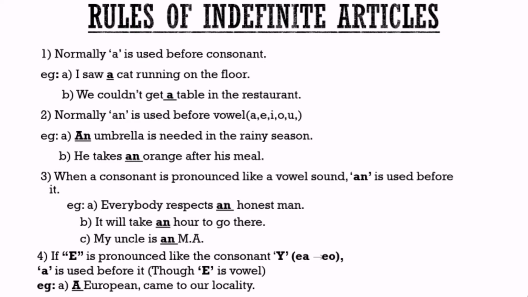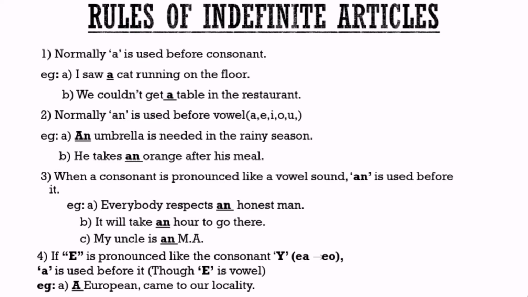Rule 2. Normally An is used before a vowel: A, E, I, O, U. As an example, an umbrella is needed in the rainy season. Here umbrella, this noun begins with the vowel U, so An is used before it. Second example, he takes an orange after his meal. Here orange begins with the vowel O, so before it An is used.